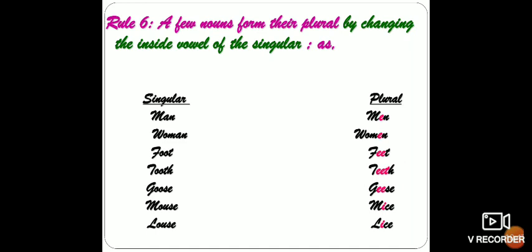Woman. So it will be women. Foot. It will become feet. Tooth will become teeth. We have removed both O and we have added double E. Goose, it will become geese. Mouse will become mice. Louse will become lice. I hope it's clear.